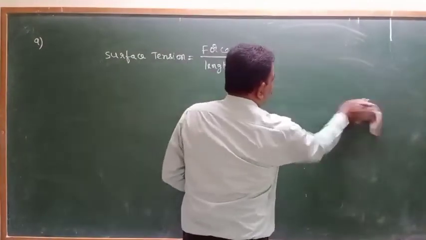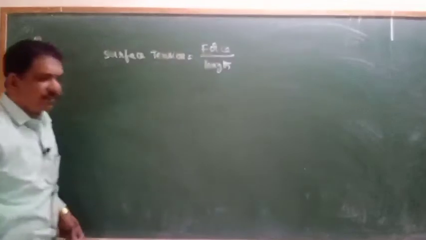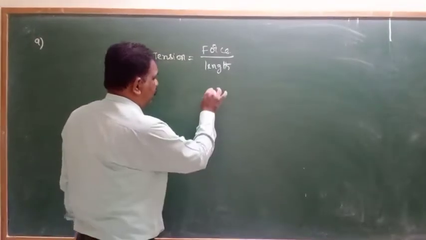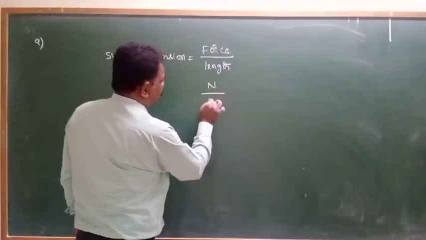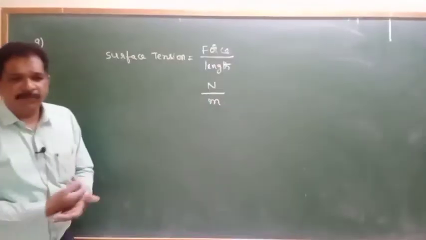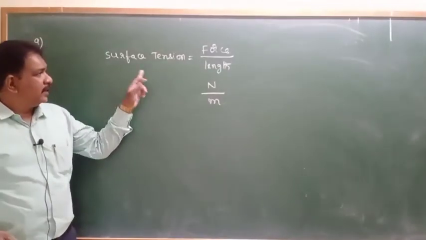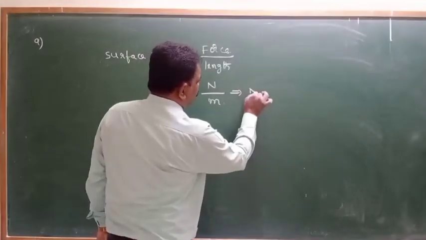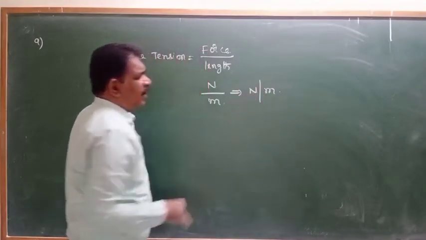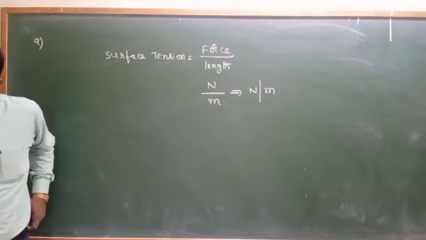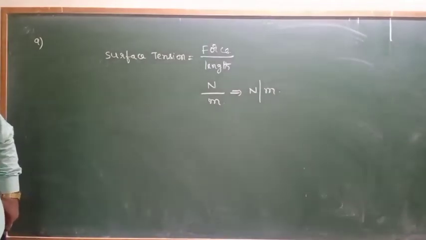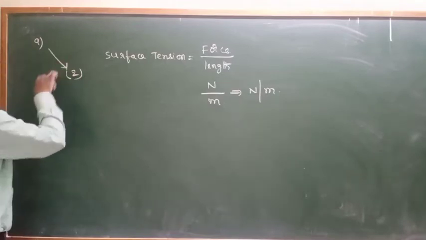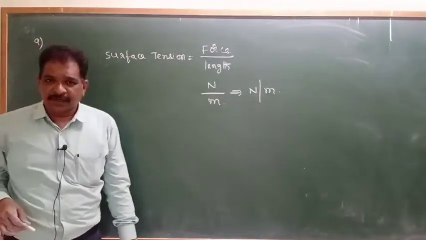Clear? Now, what is the SI unit of force means? Newton. What is the SI unit of length means? Meter. So what is the SI unit of surface tension means? Newton by meter or Newton per meter. That is the SI unit. So option will be second option. 9th, it will be second option.